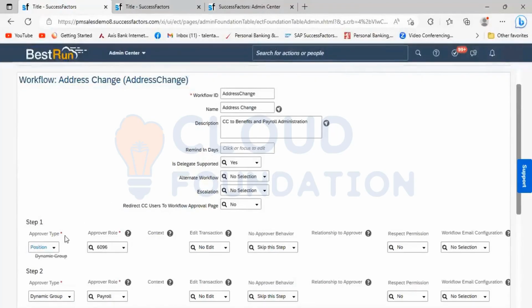Suppose a workflow is triggered, and we have mentioned the number of days as 2 days. What it means is, if the approver receives the notification and hasn't responded to the workflow request after 2 days, the system will send a reminder. If the approver does nothing at this point, such as giving a comment, a second reminder will be sent 2 days later.